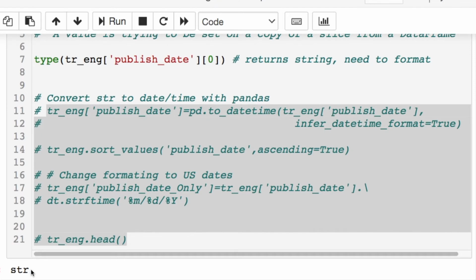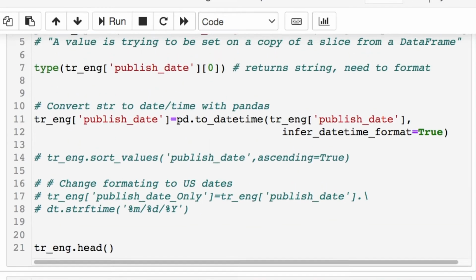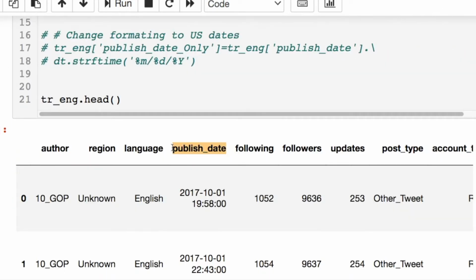So we can see that we're dealing with a string here. Okay, that's fine. That means that we have to convert this into a datetime format, which is what I did here. And I did infer_datetime_format equals True. This runs kind of slow, and the problem is that I have like 2 million rows or something like that. I could have ignored this, but I wanted you to see this option. Then what we could do is print this out and see what it looks like. It's going to take a second to run. So we scroll over, and it looks the same, right? But let's do this.